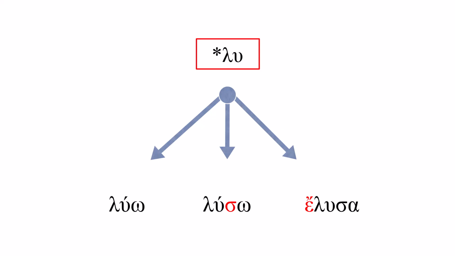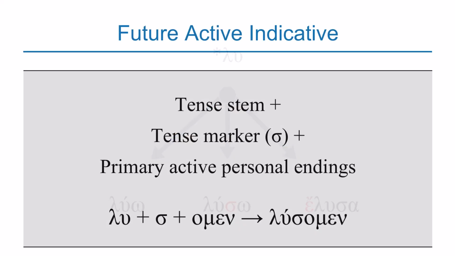So the big idea here is that a verb has the same root, like lu in this case. So tenses are built from the root or the stem by adding their own tense markers or verbal endings. So this is how Greek tenses are built, by using the same root and adding their own verbal endings or tense markers. So let's start by looking at the future active indicative.